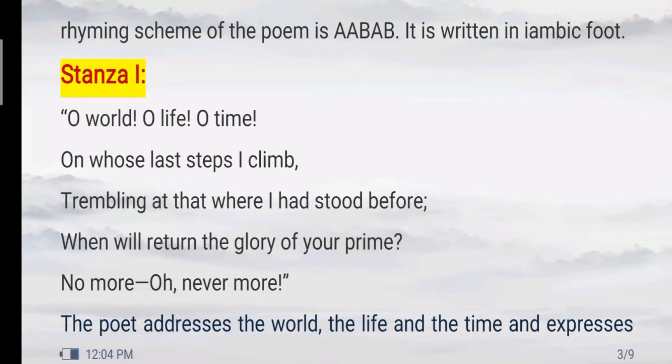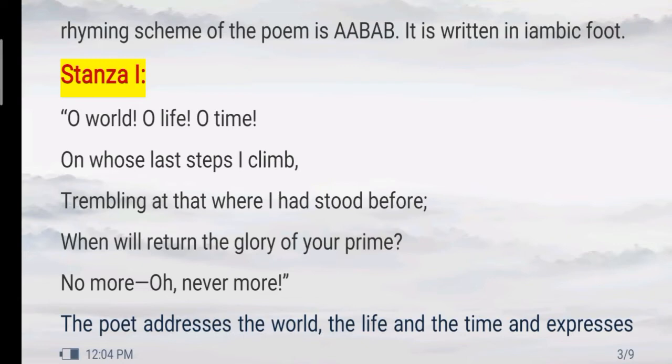Iambic foot means this foot has two syllables in which the first syllable is unstressed and the second syllable is stressed. That means it has a rising rhythm from unstressed to stressed. So this poem has a rising rhythm. The rhyming scheme is A A B A B in both the stanzas. Each stanza has 5 lines, so there are only 10 lines in this poem.